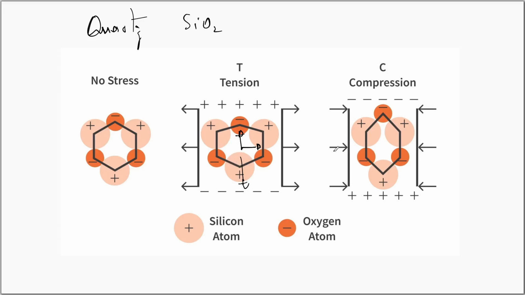Similarly, when the crystal is compressed, negative charges are developed on the top side and positive charges on the bottom side. These charges are developed in a direction perpendicular to the direction of the force. The force is toward the center of the crystal, and the development of charges is perpendicular to that. Since this kind of charge development is possible, these materials can have a wide range of applications in industry.